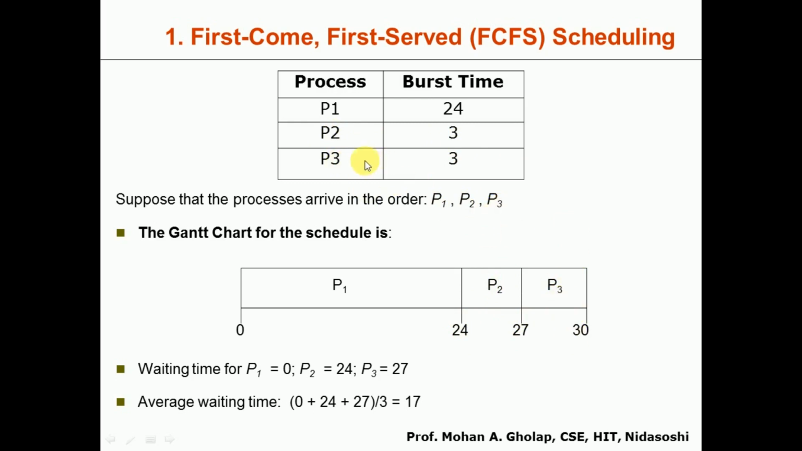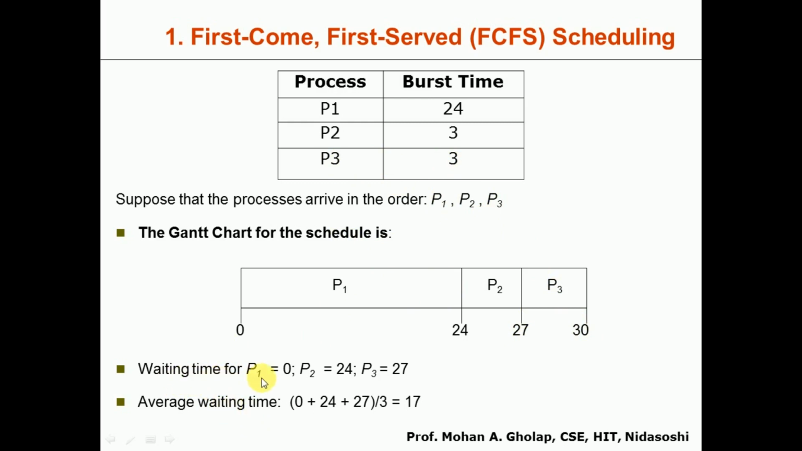So P3 also takes 3 milliseconds for the execution. So from 27 to 30 the P3 will execute. Okay, so in this way the first come first served scheduling algorithm will work. So here we'll try to find out the waiting time and average waiting time.